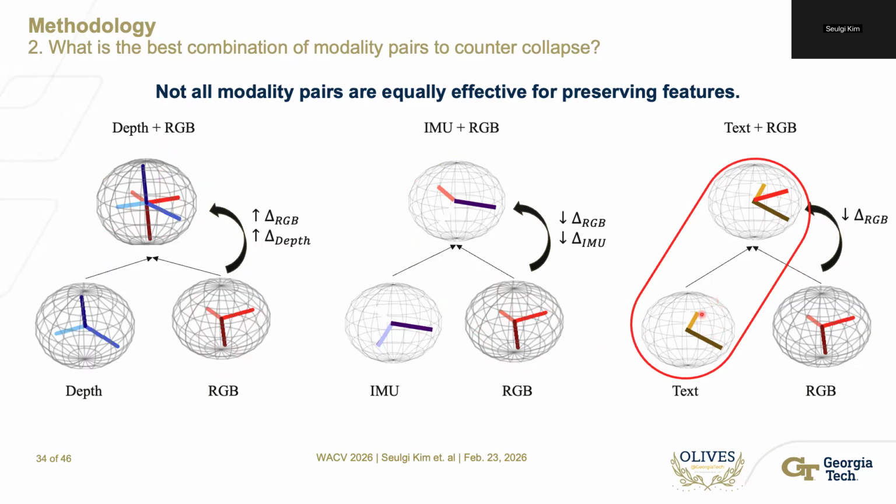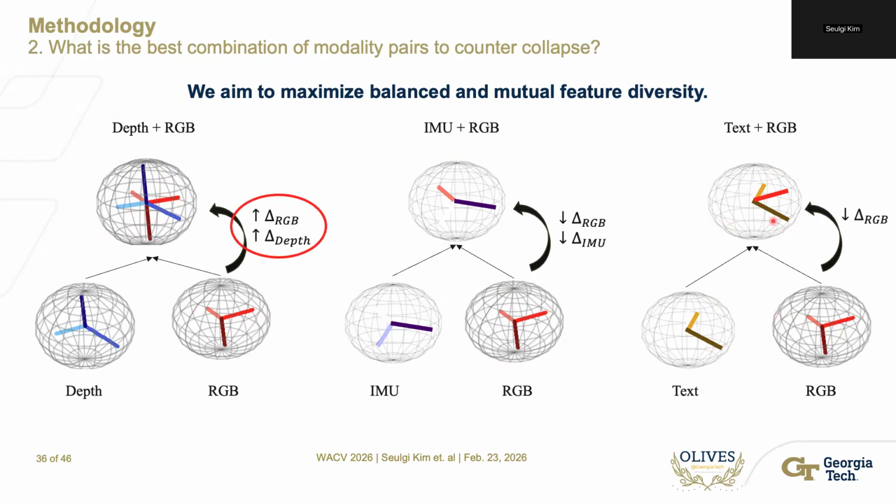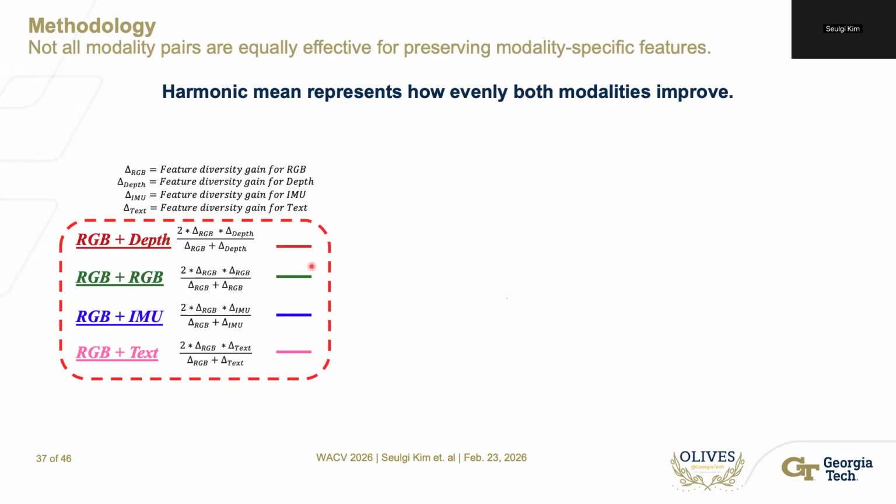In this case, the text modality preserves all of its features and also gains feature diversity after fusion. But if we see it from RGB's perspective, RGB loses some of its features after fusion. So ideally, we are finding a modality pair that can mutually increase the feature diversity for both modalities.